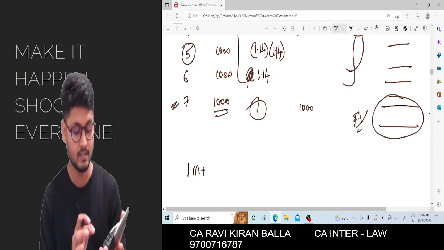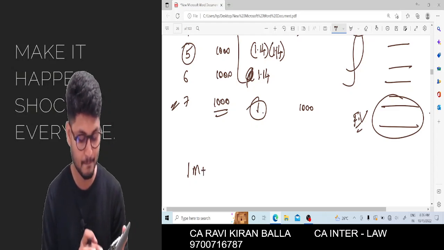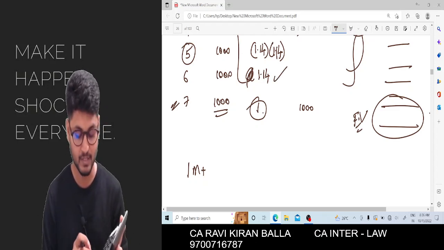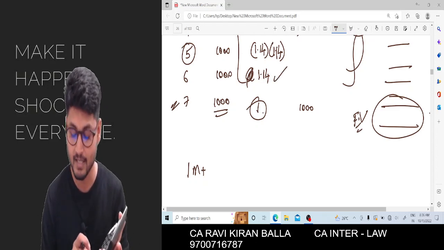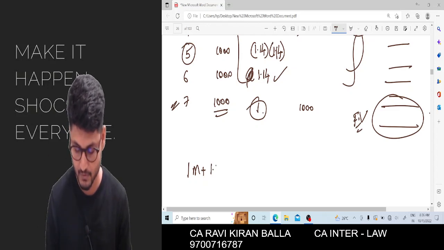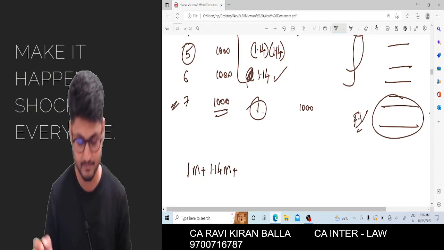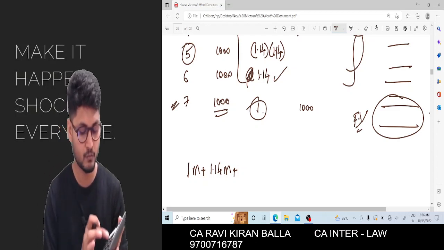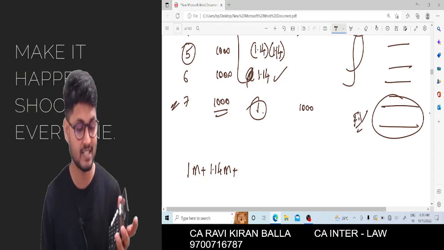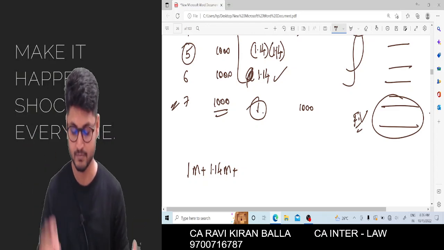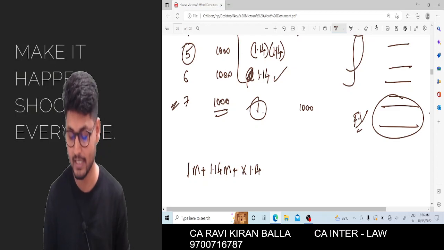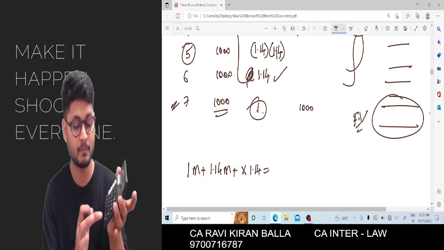Then 1.14 into 1.14 equal to, press M plus. Again, into 1.14 equal to, press M plus.